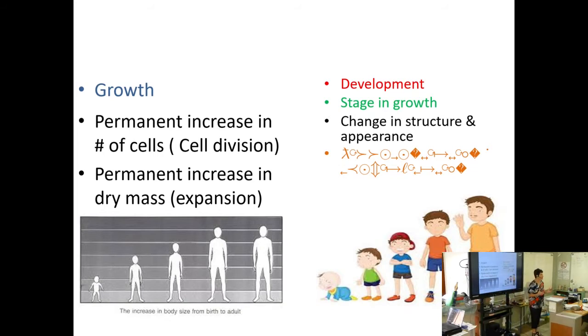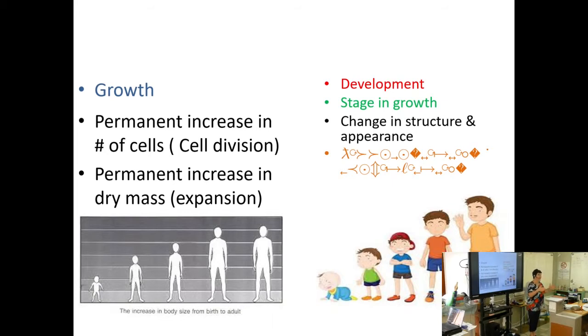So when we look at humans or animals, there is a stage in life where growth is taking place. You agree with me? A stage in life where growth is taking place. We can measure it. What actually happens during this growth stage is that the number of cells increases. Let's think from zygote to embryo. You agree? That's an increase in the number of cells.